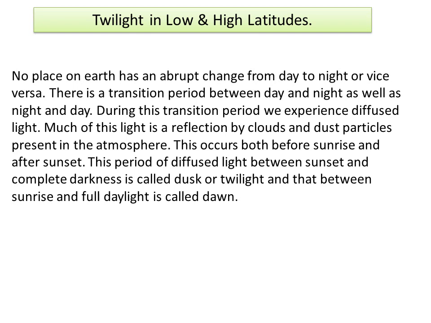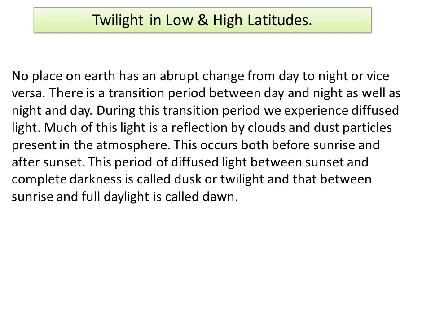Twilight in low and high latitudes. No place on earth has an abrupt change from day to night or vice versa. There is a transition period between day and night as well as night and day. During this transition period, we experience diffused light. Much of this light is a reflection by clouds and dust particles present in the atmosphere. This occurs both before sunrise and after sunset.